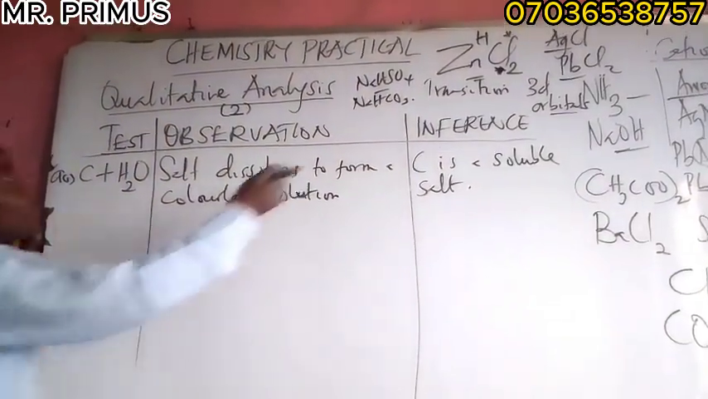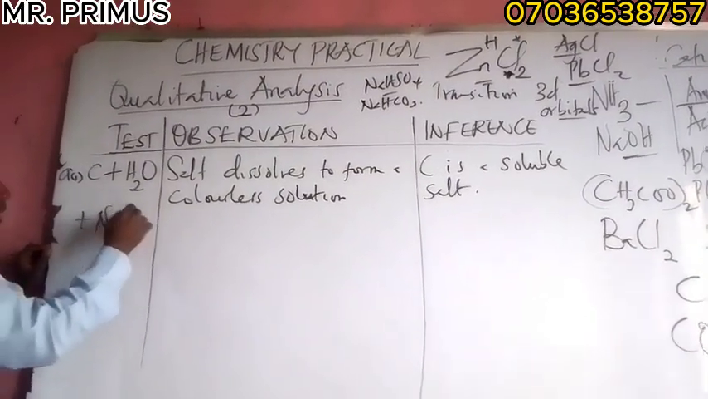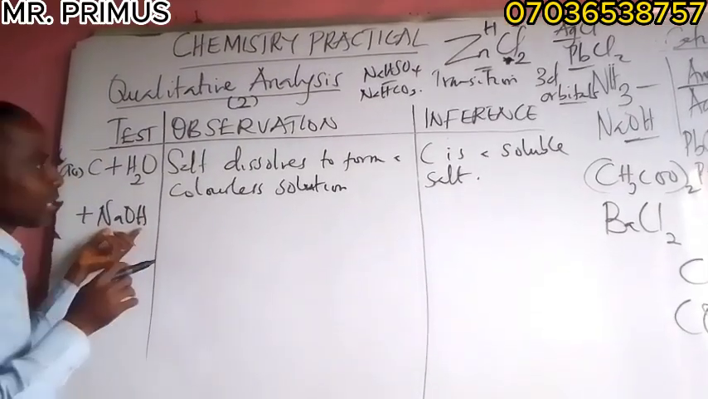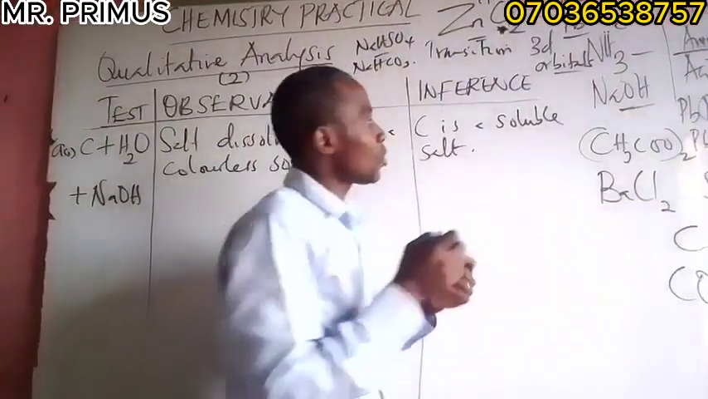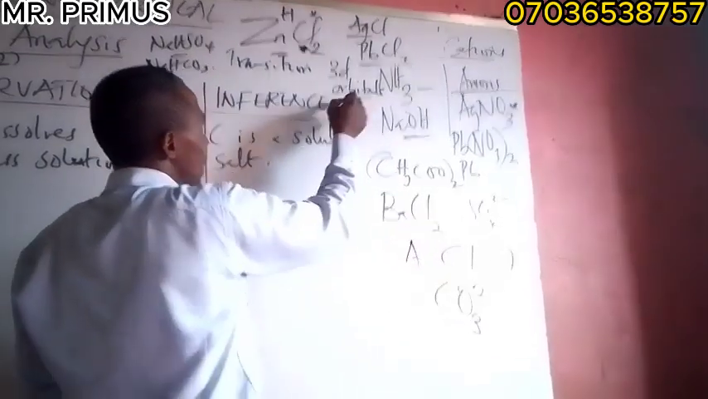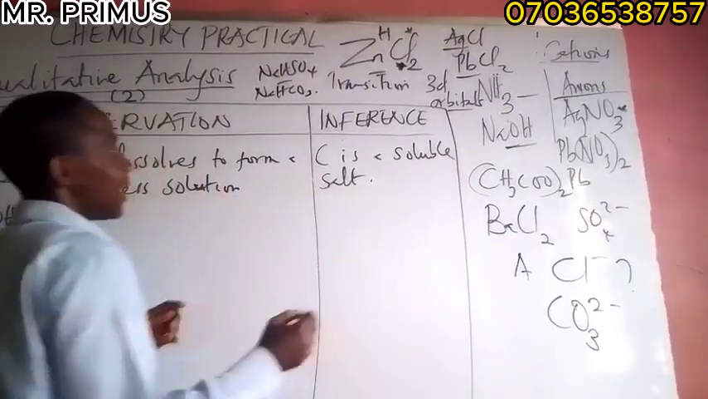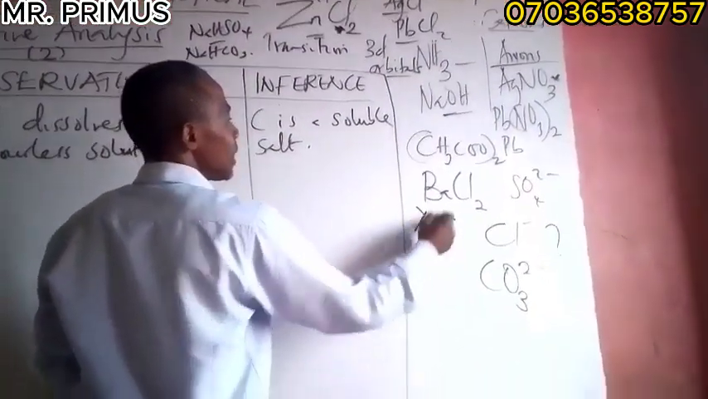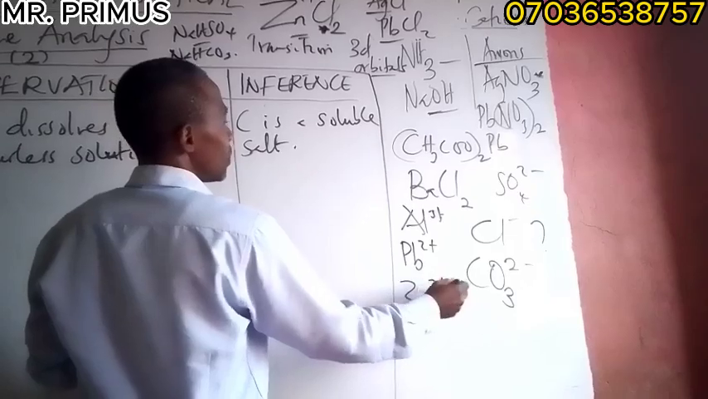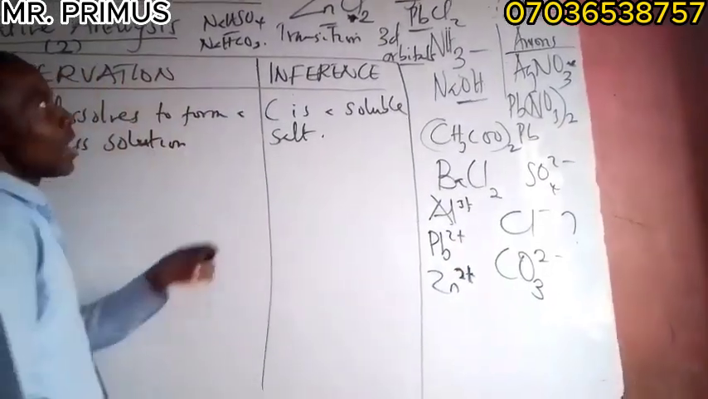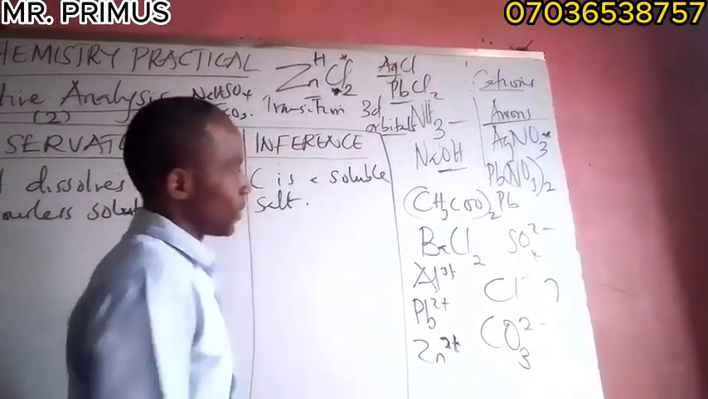Now, when you have this and you add sodium hydroxide in drops, this is a precipitating reagent. Use it to precipitate cations, as I told you: zinc ion, aluminum ion, lead ion. So let me just have these ones for now. Now, assignment: which other chloride salt is insoluble? Which other chloride salt is insoluble?